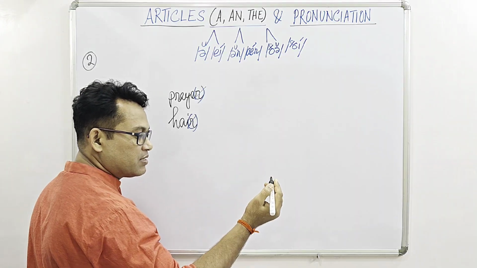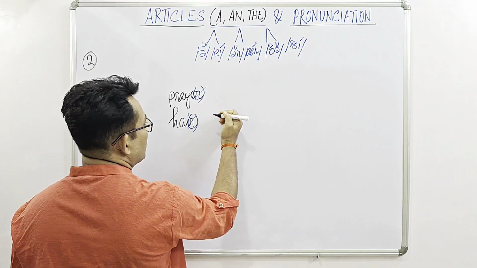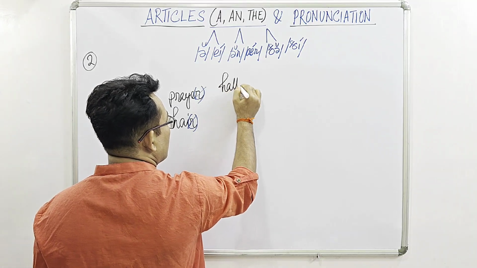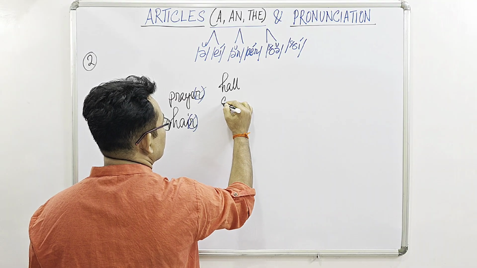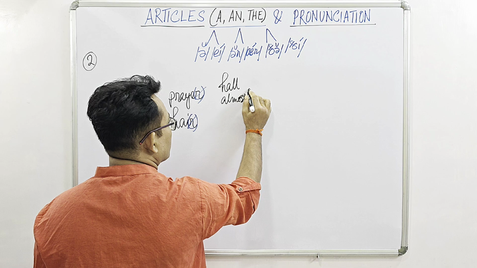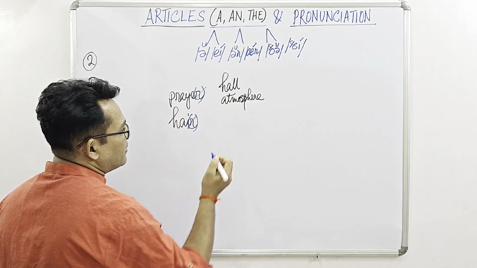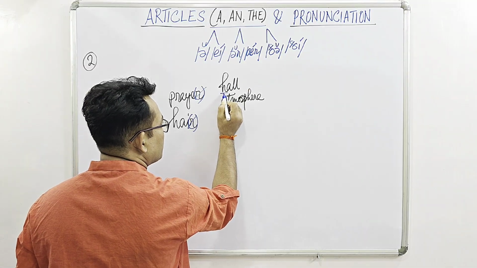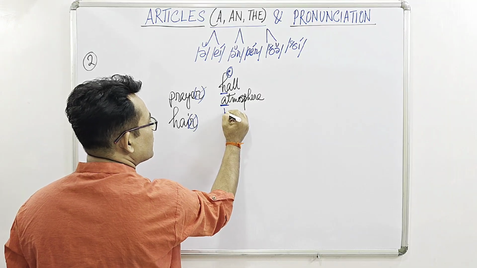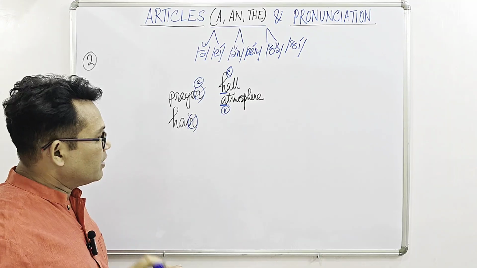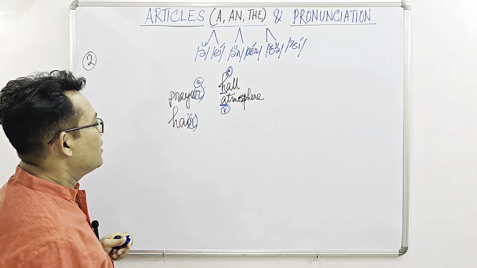If we get words beginning with both vowels and consonants, then that is very tricky. For example, I am writing "prayer hall" and "prayer atmosphere". Now here, the first word is followed by H, which is a consonant, and here A, which is a vowel. Now, the rule is, if we get a word beginning with a consonant like H here, then this R is